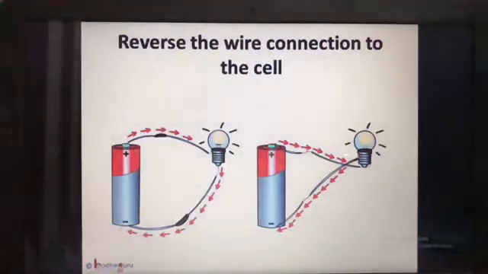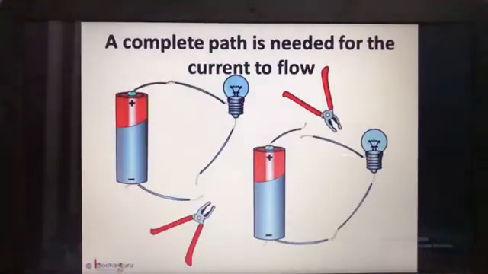When we reversed the wire connection from the bulb to the cell, still the bulb glowed. How? Here again in the cell, the current flows from the positive end to the negative end, as both the terminals of the cell are connected to the bulb to provide the complete path for the flow of electricity. What would happen if the wire is cut?